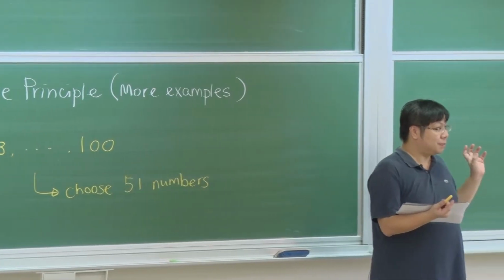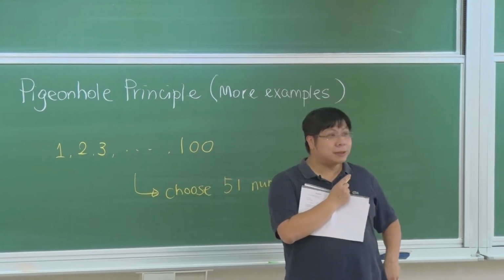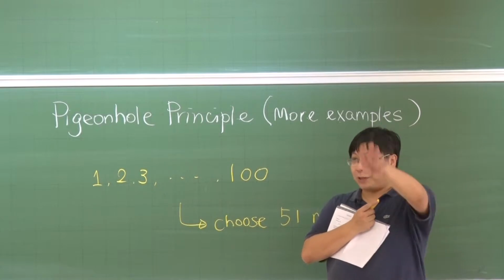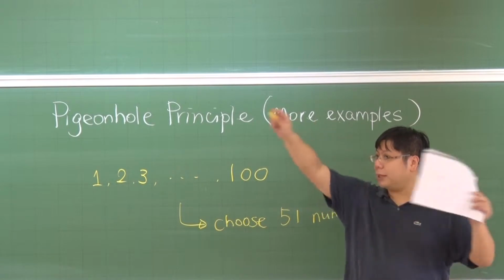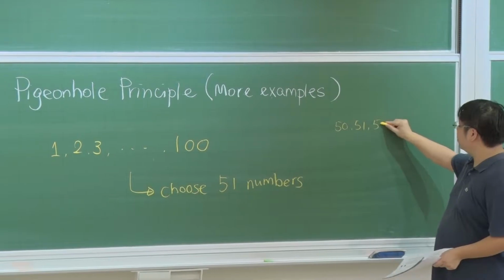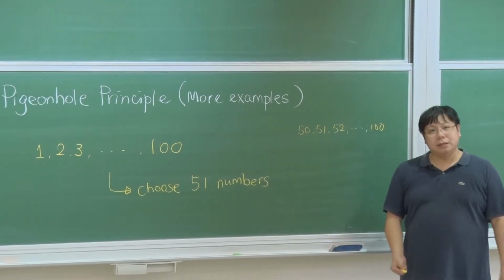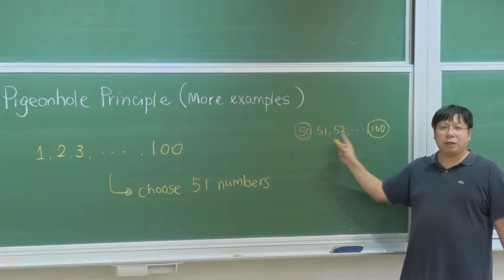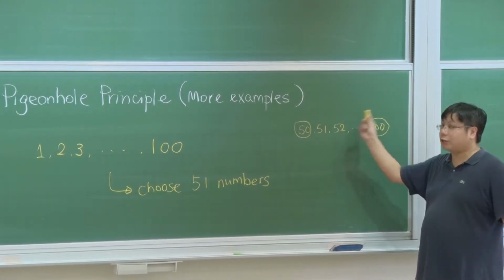You understand the problem? So for instance, let's consider we choose the numbers from 50 to 100. So there are 51 numbers, right? 50, 51, 52, up to 100. So among these 51 numbers, we can find two of them, let's say this one and this one, such that one is divisible by the other. So this is one kind of selection of 51 numbers.